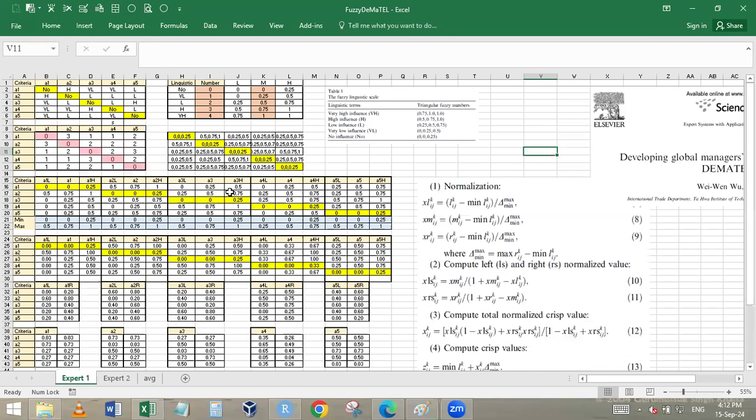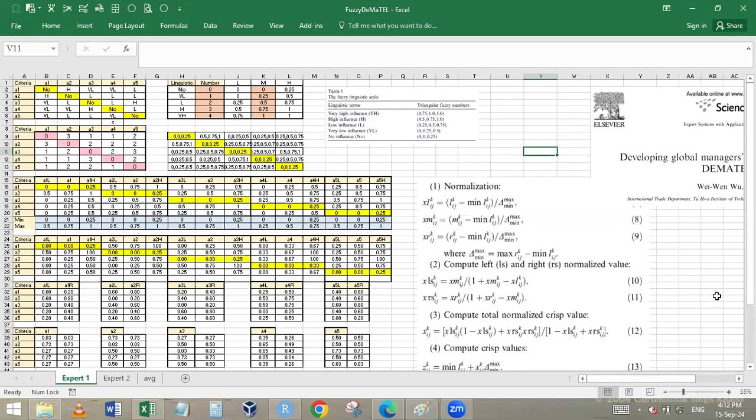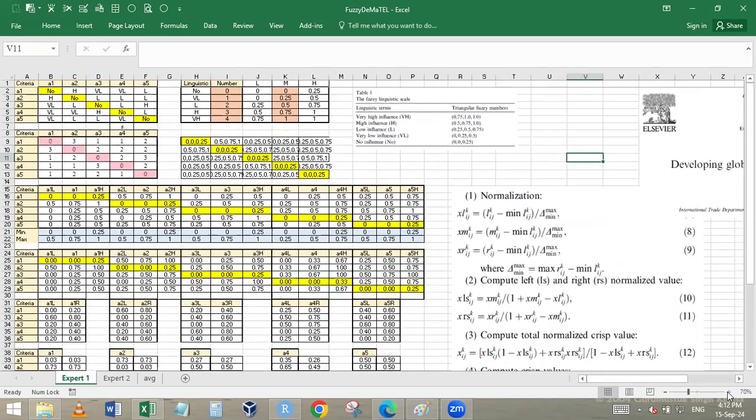In the fuzzy DEMATEL, I have taken this from this paper, Developing Global Managers Competency Using Fuzzy DEMATEL Method. I will first show you the steps, and I will show you certain confusions also. When you see different papers, there must be some confusions here and there. What those are, I will share with you. First, let's come from here.